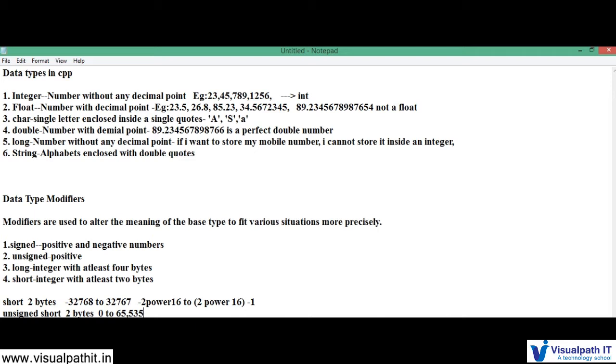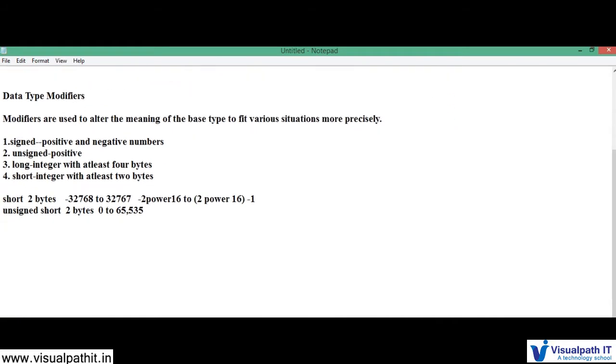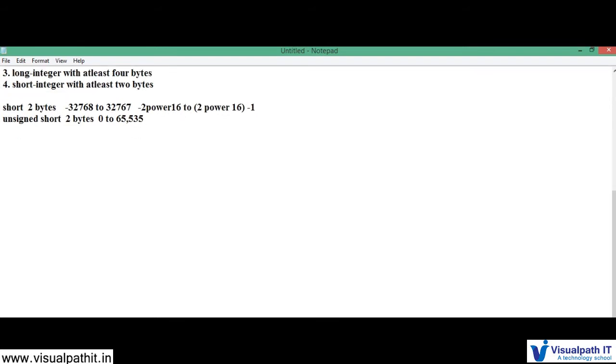So in a program, if you declare unsigned short A equal to 67,000, wait, let me scroll up so that we have space to type. I'll show how your compiler will not accept more than this range.